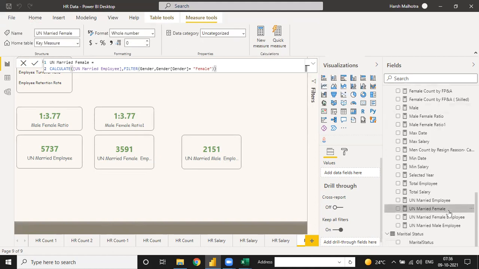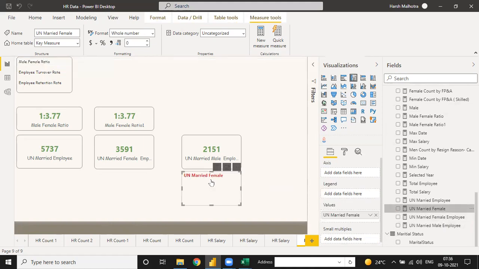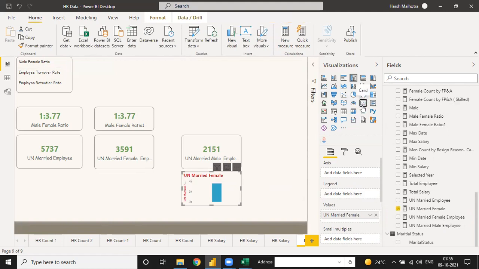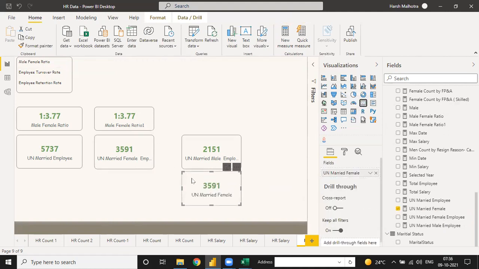Okay, so every time you have to analyze one thing: you need to shorten your measure, because however much you shorten your measure, the value is the same, but instead of two filters we are using just one filter. Suppose right now we are using unmarried employee, and for unmarried employee we are using an unmarried female employee, and then if you want unmarried female for the US country only, then you use unmarried female and country equal to US.